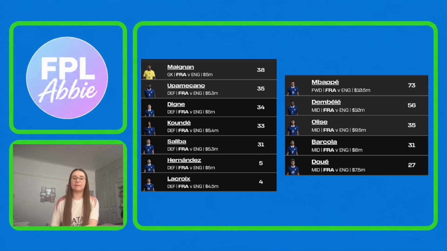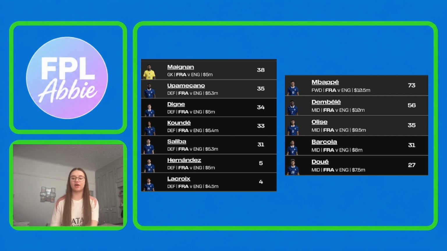So if you need a cheaper defender to afford other things in your team, then I think Lacroix is probably going to be a good option for that. With the rest of the defence, Upamecano and Koundé could both be good options if they do start. One of Digne or Theo Hernandez should start, so you'll be able to pick between one of those two.